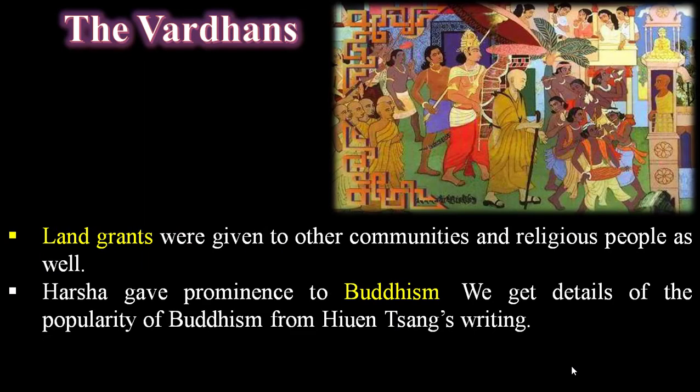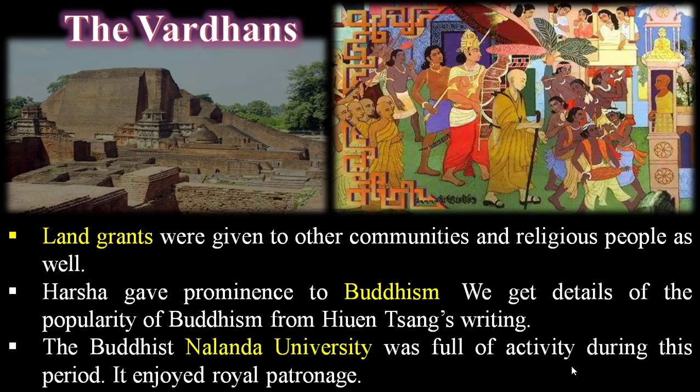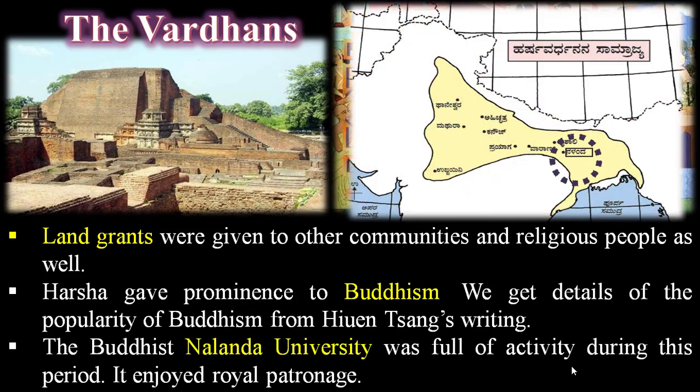Land grants were given to other communities and religious people as well. Not only the chieftains, some other communities and religious people also got land grants from the king. Harsha gave prominence to Buddhism, and support was given by Harsha for the welfare and promotion of Buddhism.